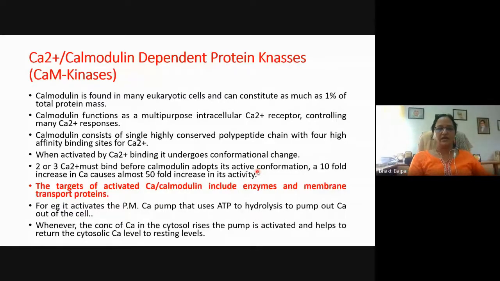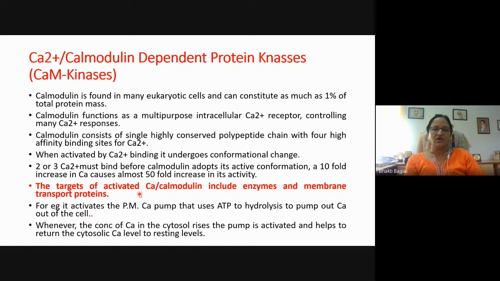So it has got 4 high affinity binding sites for calcium, and when calcium binds to it, it becomes activated, a conformational change occurs, and 2 or 3 calcium must bind before calmodulin adopts its active conformation. And if there is a 10-fold increase in calcium, there will be a 50-fold increase in its activity.